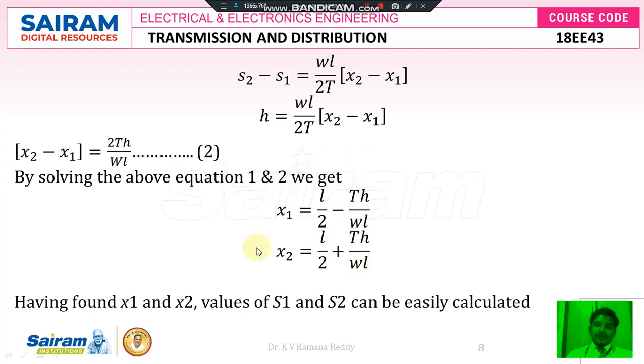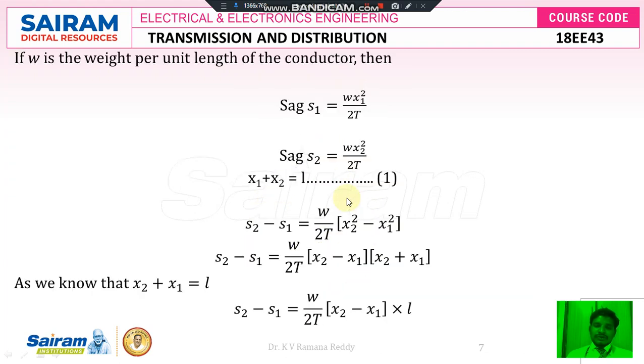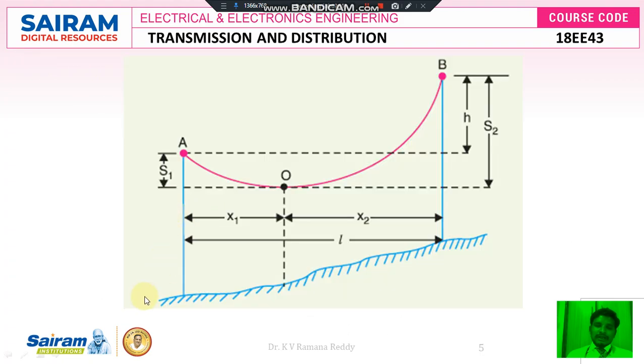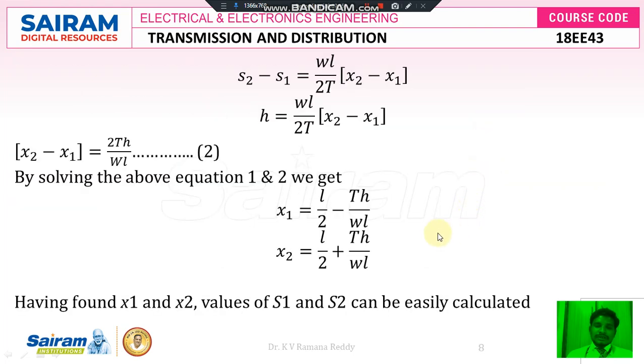These two formulas we use only in the case where the ground level is not equal and the heights of tower A and tower B are unequal. In that case, we can easily find the sags S1 and S2 by using these two formulas.